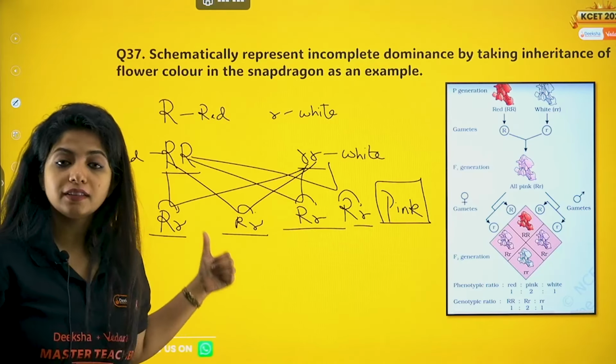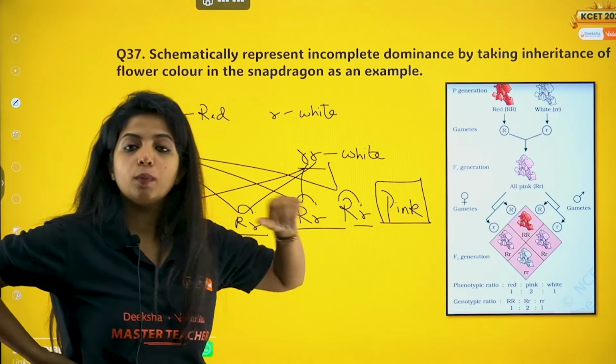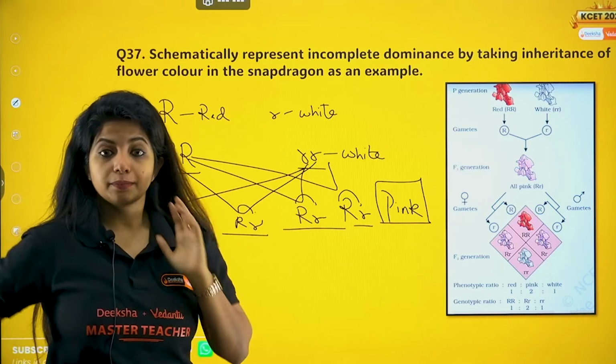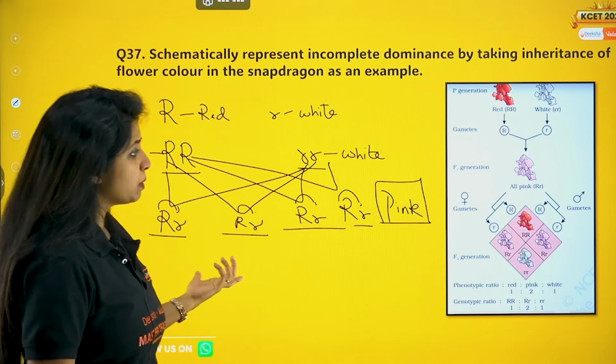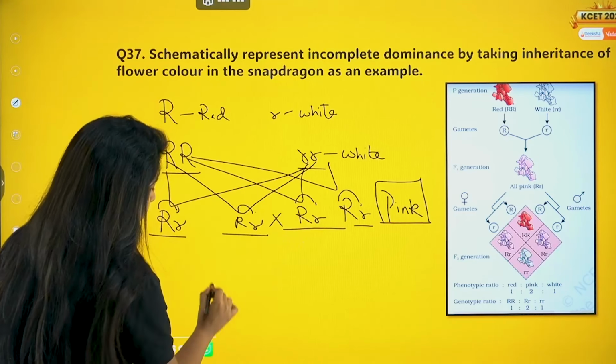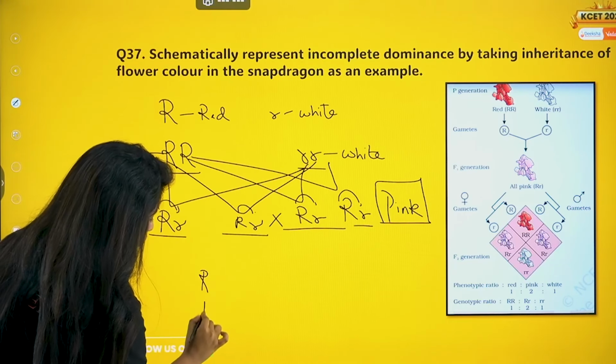The capital R, the dominant allele, is not completely dominant over the recessive allele. Okay, Mendel was like, not Mendel, people were like, what should we do? Let's try one more thing. Let's try to cross both of them. So let's try to cross capital R small r.